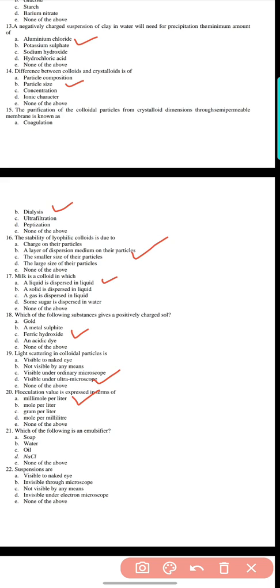Question 21. Which of the following is an emulsifier? Soap, water, oil, NaCl, or none of the above. Here soap is an emulsifier. Question 22. Suspensions are: visible to the naked eye, invisible through a microscope, not visible by any means, or invisible under an electron microscope. Here the answer is option A, visible to the naked eye.